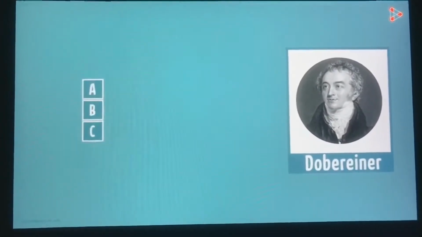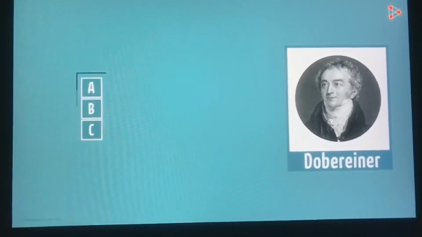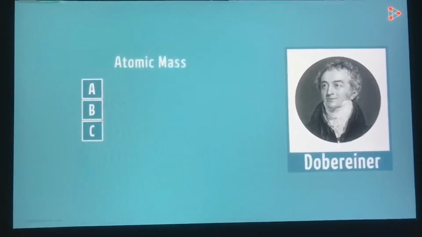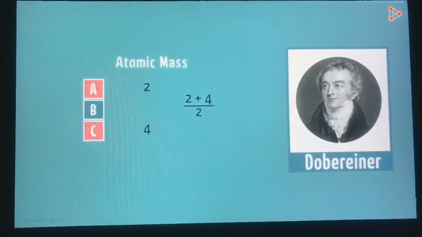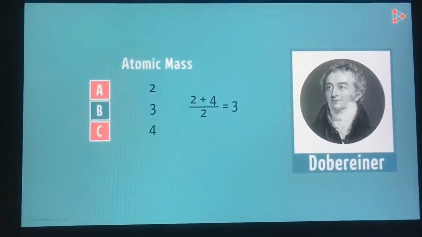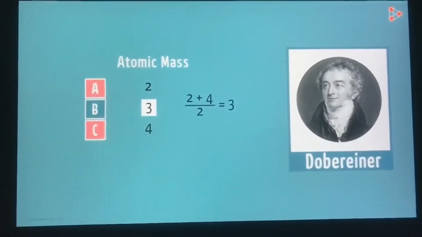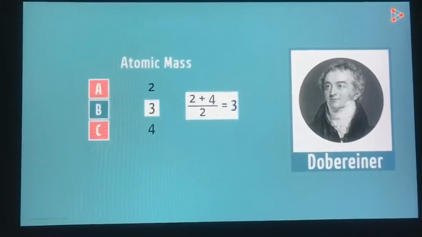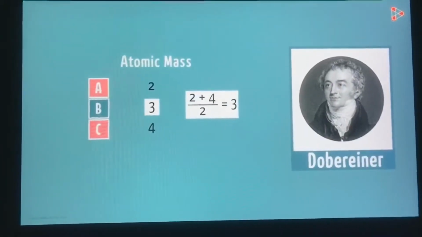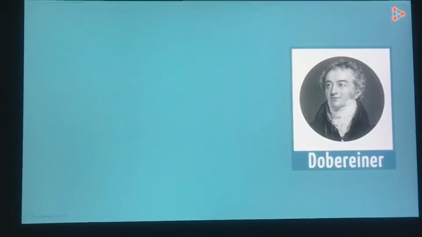It's simple. Dobereiner arranged the set of 3 elements in such a way that the average of the atomic masses of the first and third element in the set gave him the atomic mass of the middle element. In simple words, the atomic mass of the second element will be approximately equal to the average of the atomic masses of the first and the third element. Let's take an example to understand this better.